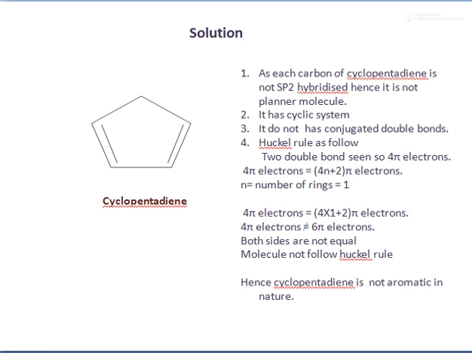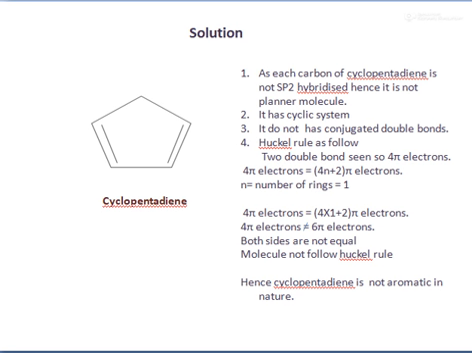Second, it has a cyclic system. Third, it does not have conjugated double bonds. And fourth point, Huckel's rule. As there is one ring, and we see there are 2 pi bonds, 2 pi bonds is equal to 4 pi electrons, and there is one ring, so we put the value of one ring in Huckel's formula. So 4 into 1 plus 2 is equal to 6 pi electrons.